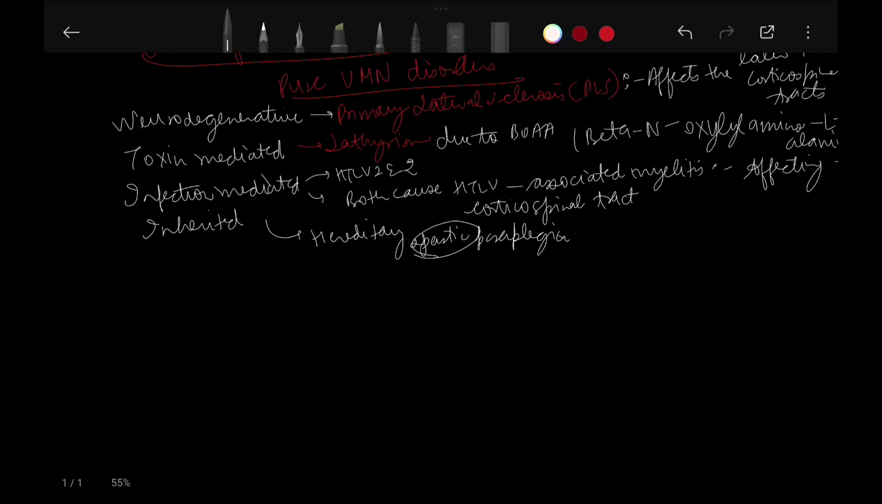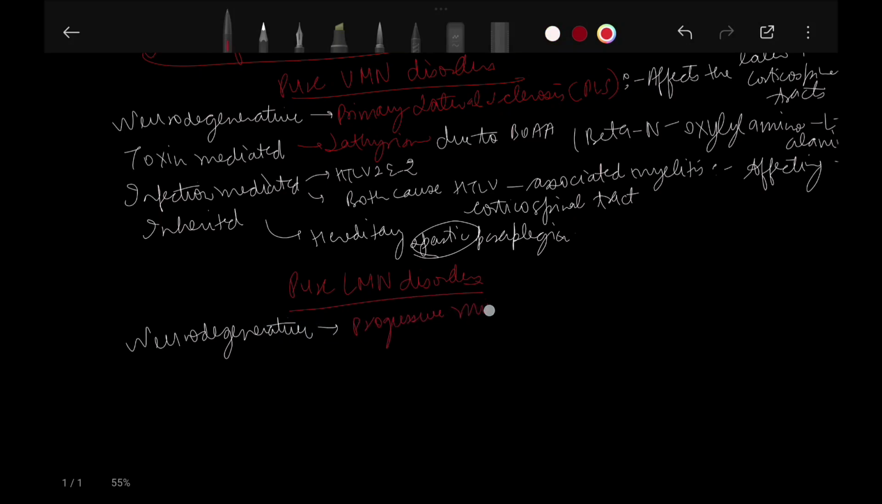That's all. Now in pure lower motor neuron disorders, we have, first of all, neurodegenerative disorders. In neurodegenerative, we have progressive muscular atrophy, PMA. In pure upper motor neuron, there was primary lateral sclerosis, and in pure lower motor neuron disorders, we have progressive muscular atrophy, in which there is damage to lower motor neuron.